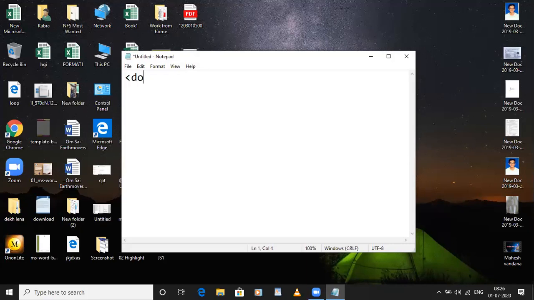Suppose we will start with doctype, then HTML. We have already HTML, so we can take head, then title. Title we will give, suppose, the name of the loop, that is for loop.